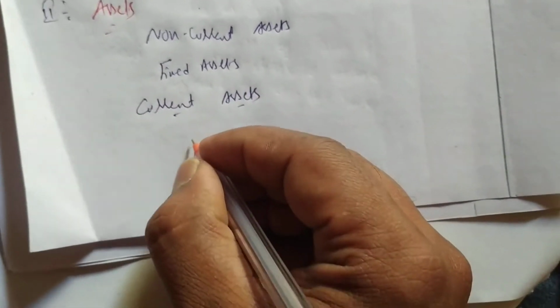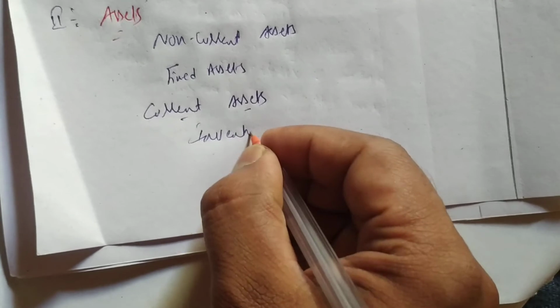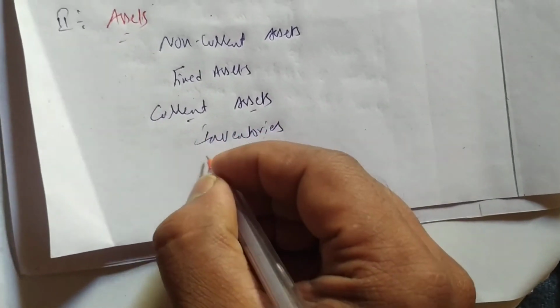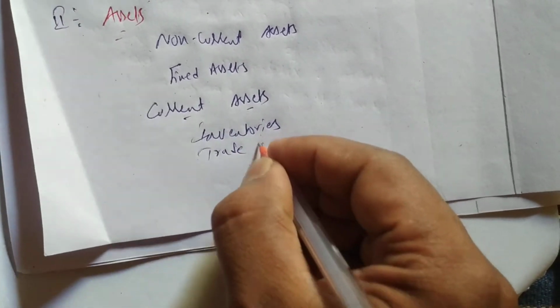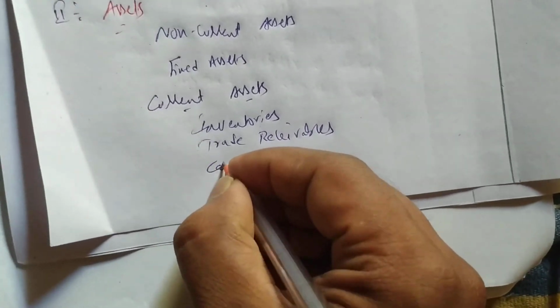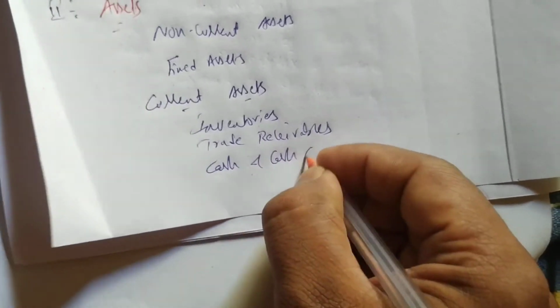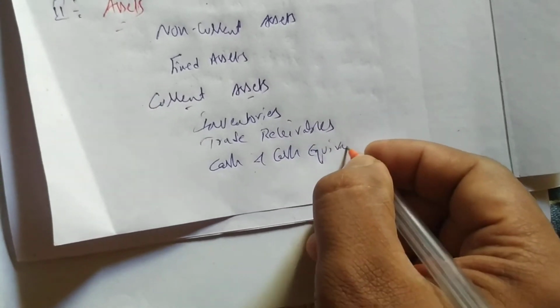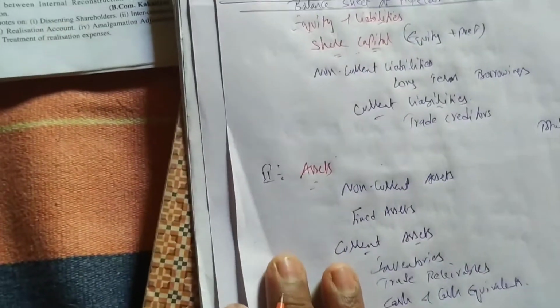We are having in current assets inventories, trade receivables, and cash and cash equivalents. Okay, so first we'll go for the balance sheet.